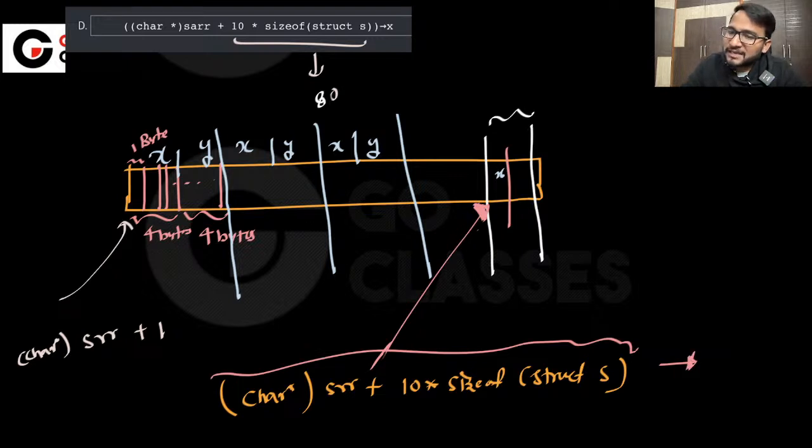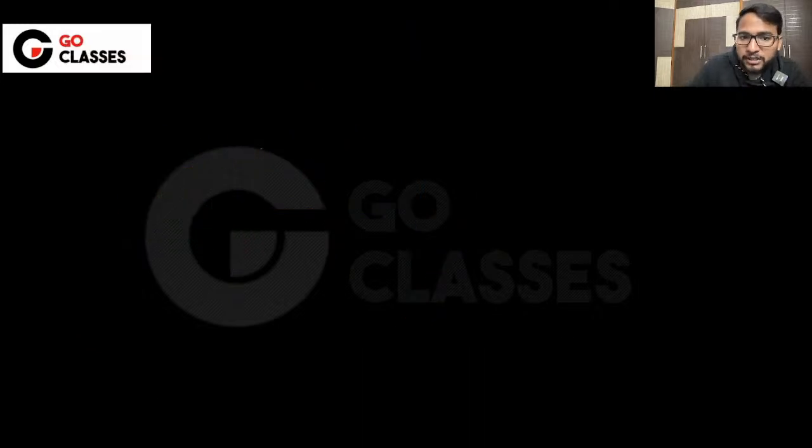You are at this address, that's very nice, but if you want to actually access this x, then what you need to do? See, there is some memory location. I know the address of this memory location where the x is stored, but I know this through the character pointer. Let's suppose there is a character pointer p, and p is pointing to this, and I want to access this x. So what will I do? There are many methods, right? Can you tell me one of the methods?